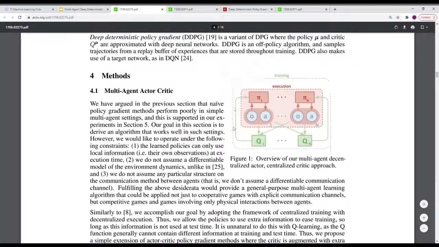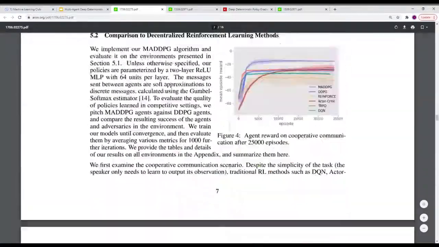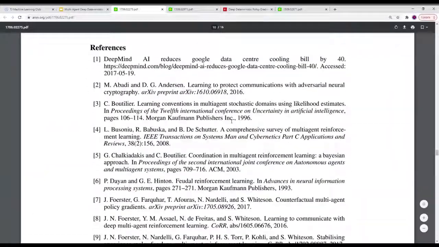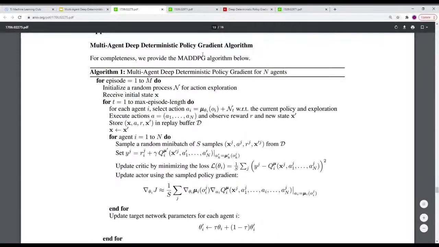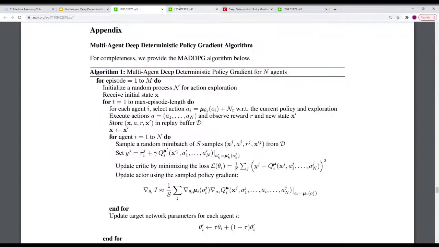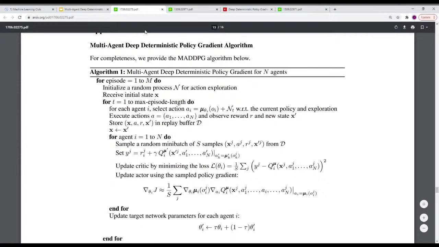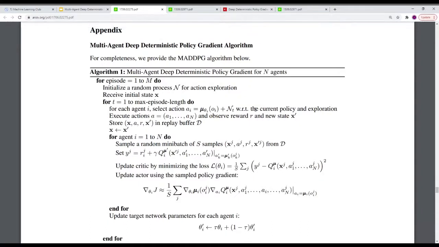So by the sense, we can just quickly go over the pseudocode for the MADDPG algorithm. Should be down here somewhere. Right here. If you can see, compare it to this. It's really comparable to the DDPG algorithm, and you can see it updates each actor, it updates each critic. You're also using target networks once again, since it's basically an extension of DDPG. The main difference is just the fact that each critic is getting information from everybody.